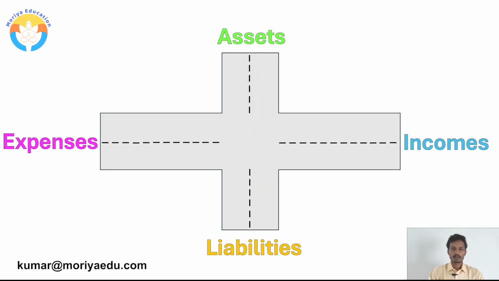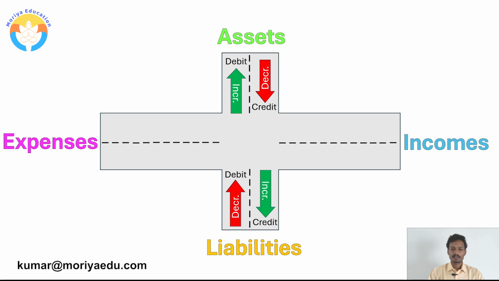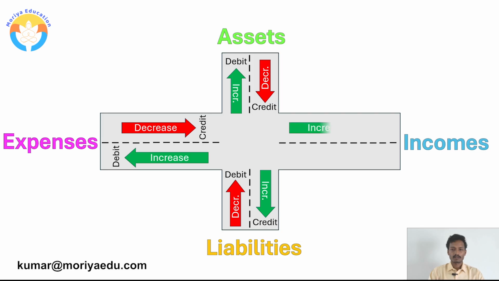So now we will apply the rules of accounting. Whenever the asset is increased, we need to debit it. Whenever the asset is decreased, we need to credit it. And in the same way, when liabilities are increasing, we need to credit it. Whenever liabilities are decreasing, we need to debit it. Whenever the expenses are increasing, we need to debit, and when expenses are decreased, we need to credit. And whenever incomes are increasing, credit it, and whenever incomes are decreasing, debit it.